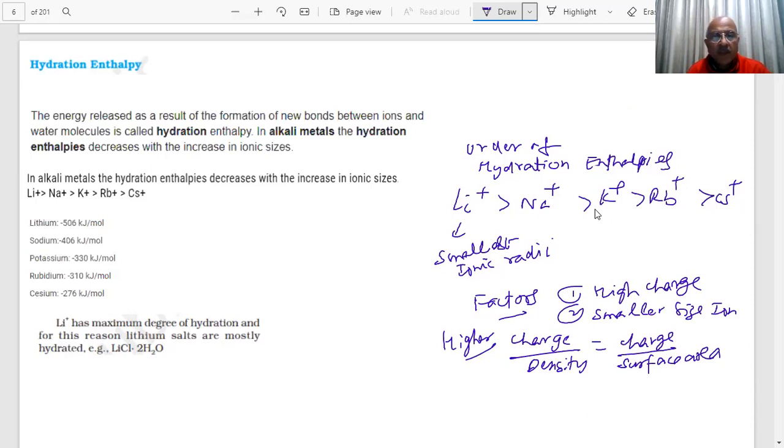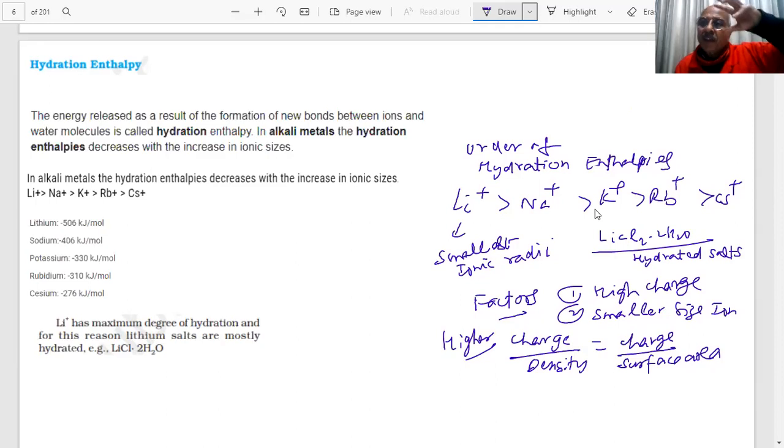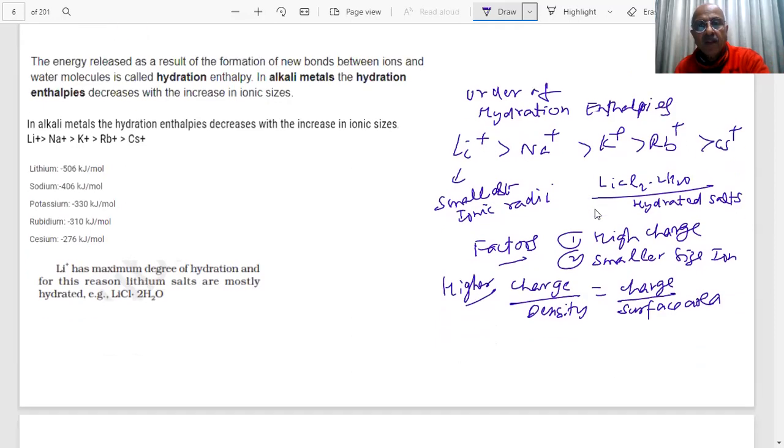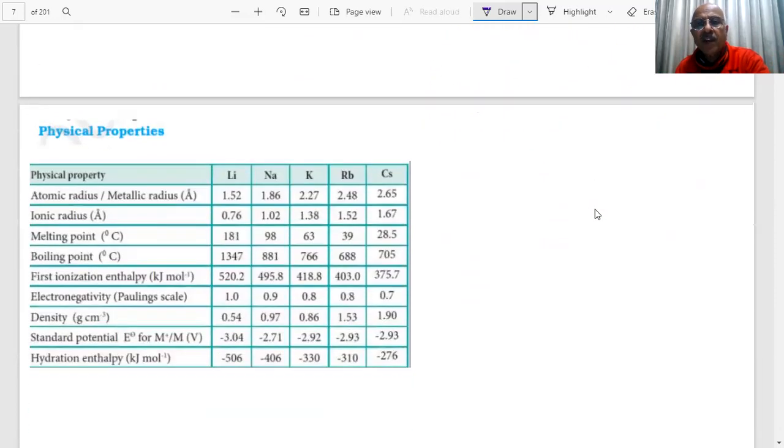Clear? So the highest tendency for hydration is lithium, so much so that lithium salts are hydrated. Lithium exists in hydrated forms. Lithium salts are mostly hydrated, formed because of the high hydration enthalpy of lithium. So smaller size, high hydration and high lattice enthalpy will be there for lithium, students. That will become important in its properties. Okay, we proceed further, students.